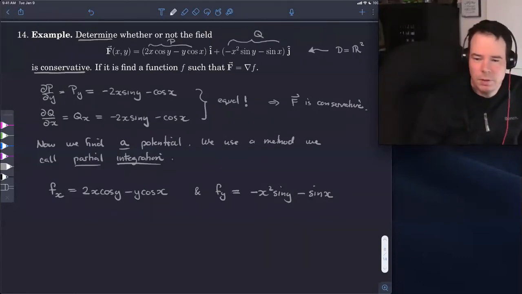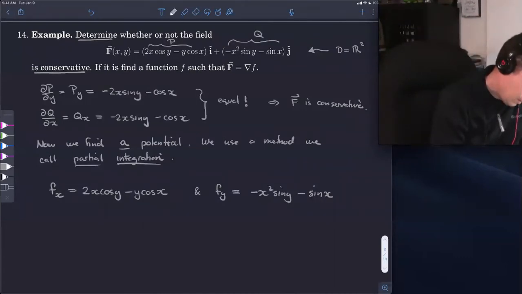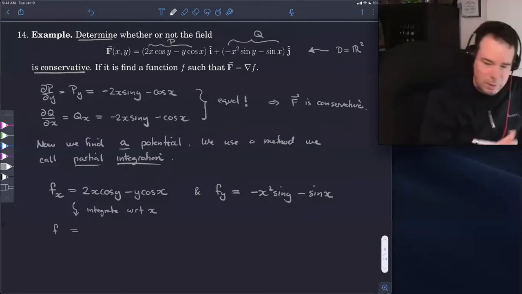We're looking for a function little f whose x derivative is that and whose y derivative is that. So what we'll do is we will take this first equation and we will integrate with respect to x. So that gives us that f is equal to, so now we'll go ahead and integrate.